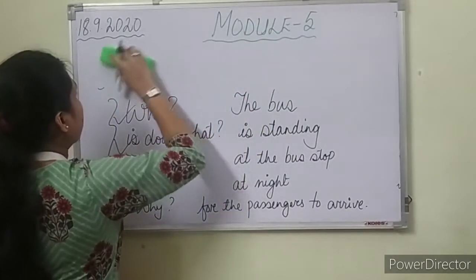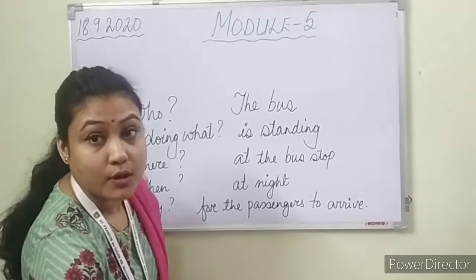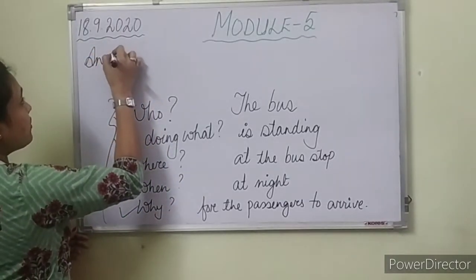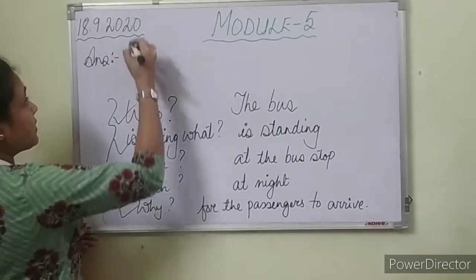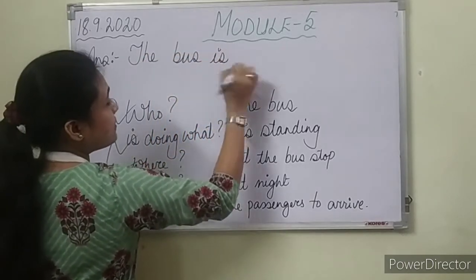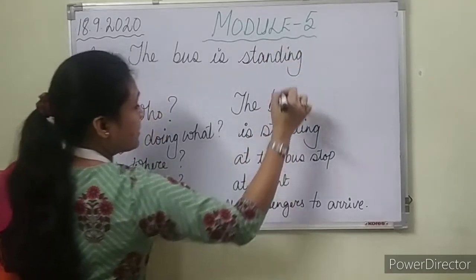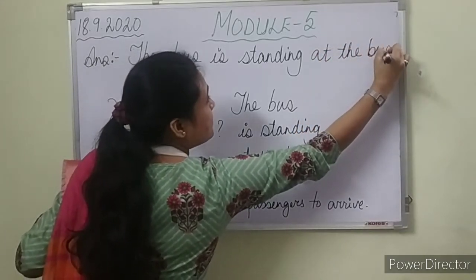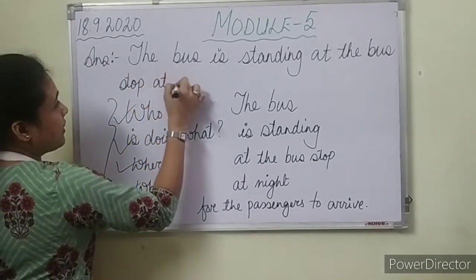So we are going to merge. We are going to write down the words that we have stretched here in a full sentence now. Okay, so the bus. Answer, I'm writing here. This space is already provided in your book, so you have to write down there. So the answer will be: The bus is standing at the bus stop at night.